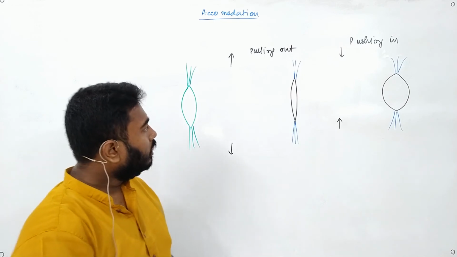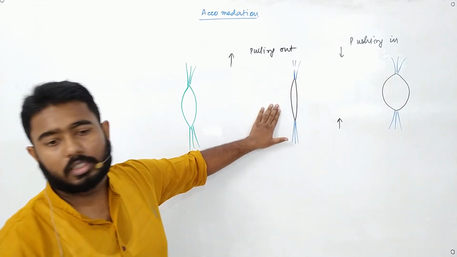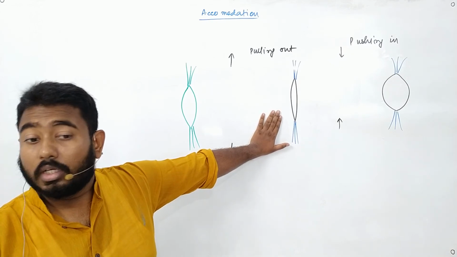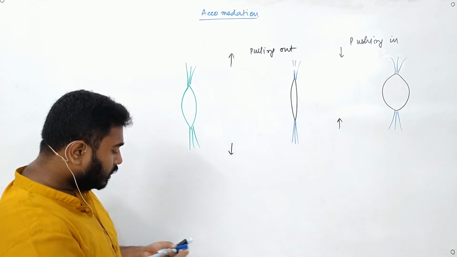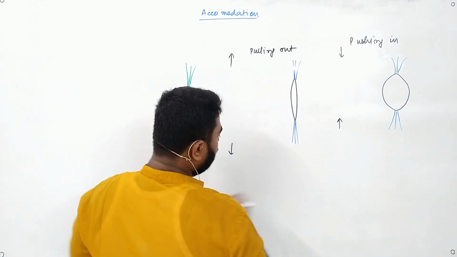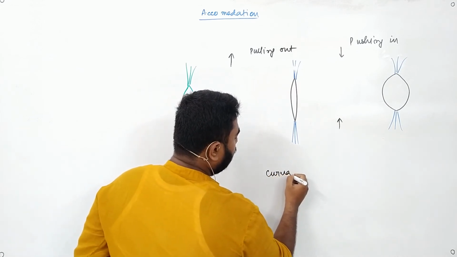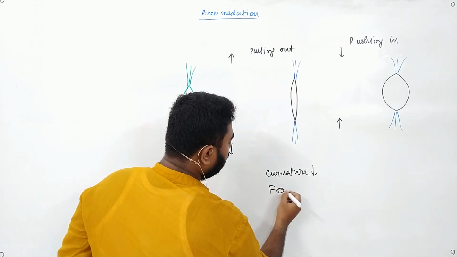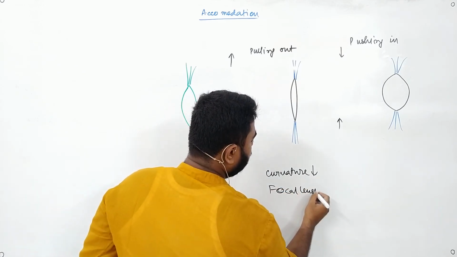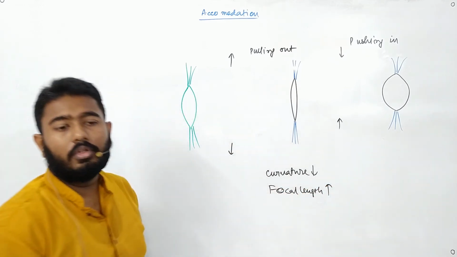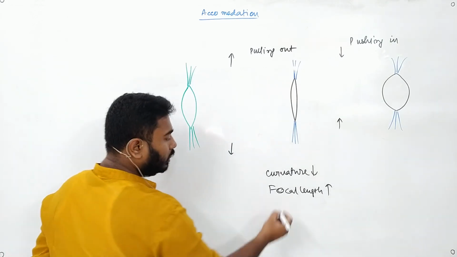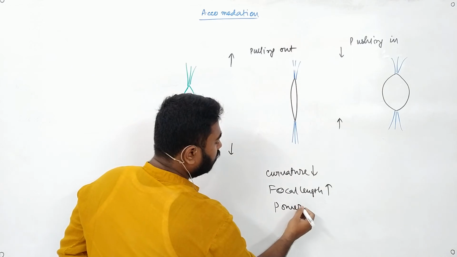Now if the curvature decreases, we told what will happen to focal length? Increase. So if the curvature decreases, write down like this: if the curvature decreases, the focal length will increase. If the focal length increases, what will happen to power? Power will decrease. So power will decrease.